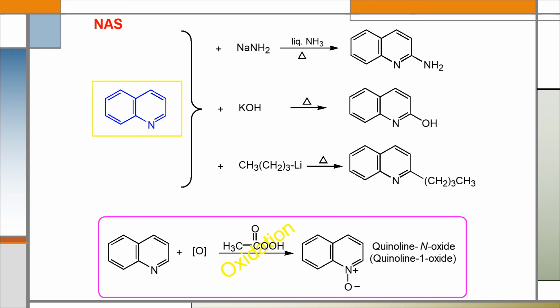Quinoline also undergoes oxidation reaction when a strong oxidizing agent is used. When quinoline is oxidized with a strong oxidizing agent like peracetic acid, the product will be quinoline N-oxide or quinoline 1-oxide.